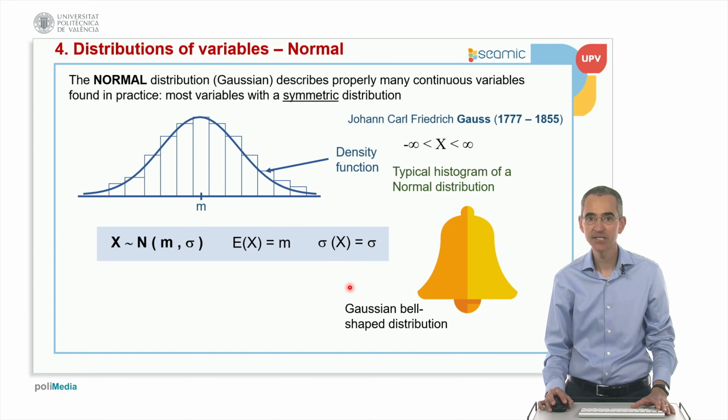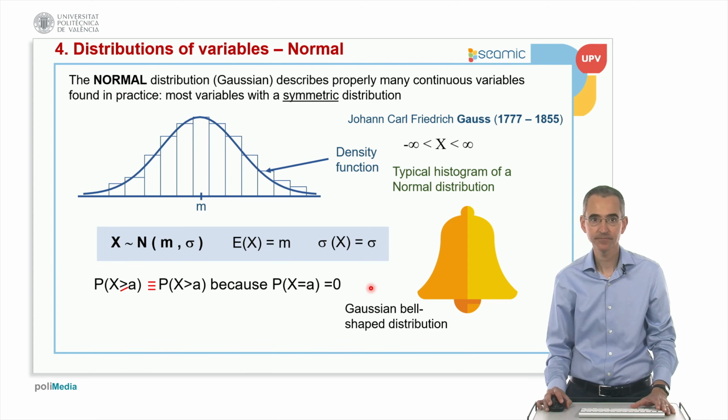It's called a Gaussian bell-shaped distribution, because this shape resembles somehow the shape of a bell. And something important: remember that for any kind of continuous distribution, the probability to be higher or equal to a value is equivalent to the probability to be just higher than the value, because the probability to be exactly equal to that value is always 0. Why?